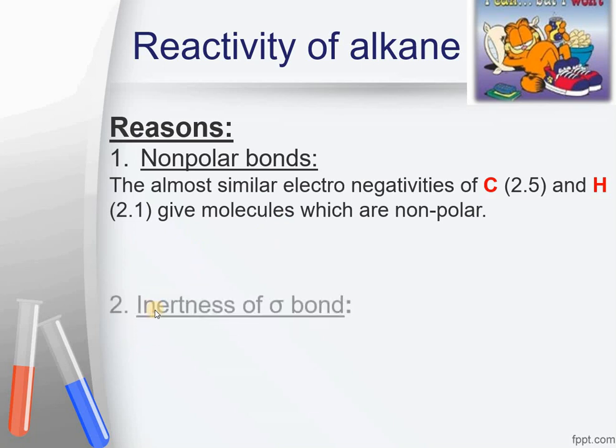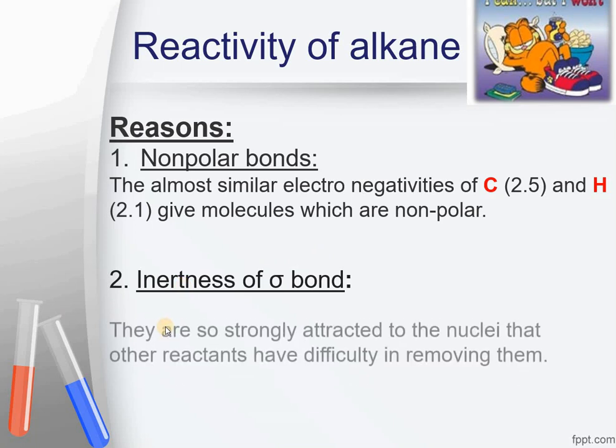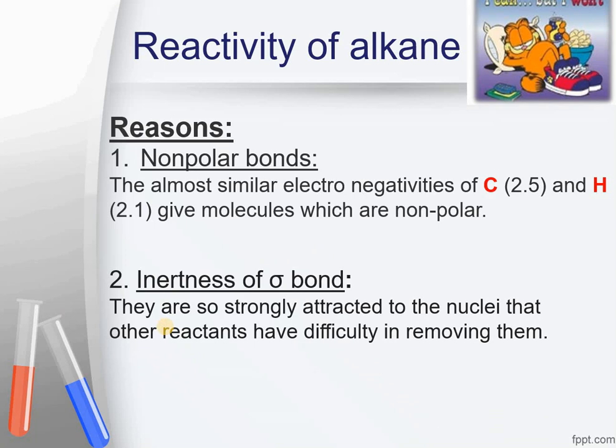The next reason, or the second reason for that, is inertness of a sigma bond. Sigma bonds are usually inert. Inertness again means unreactivity. Sigma bonds are usually formed by end-to-end overlap of orbitals, so the electrons are on a line joining the two nuclei. They are so strongly attracted to the nuclei that other reactants have difficulty in removing them. So that's why sigma bonds are not very reactive ones.